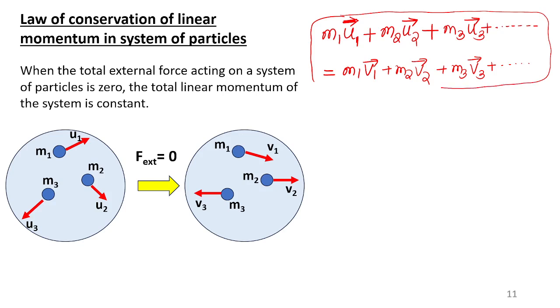There is another type of momentum, angular momentum, which we will learn later when I teach you rotation. Here I am talking about linear momentum. So total momentum is conserved. Total initial momentum is equal to total final momentum. So this is the law of conservation.